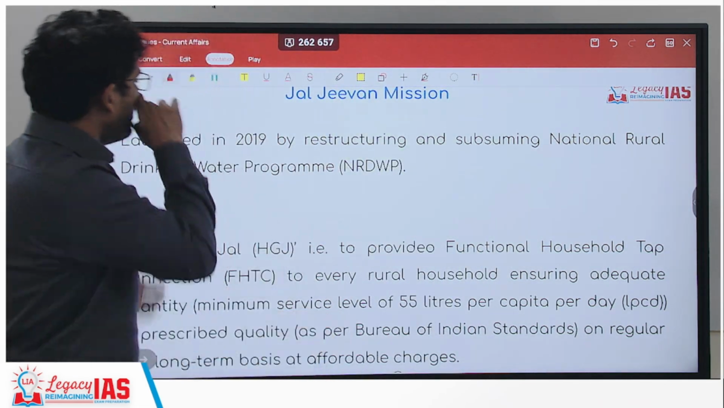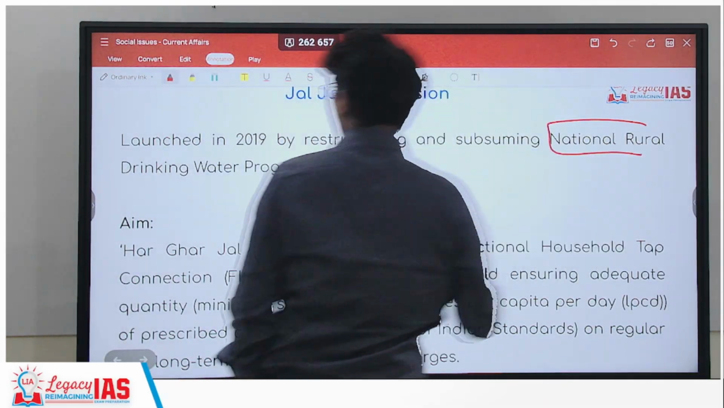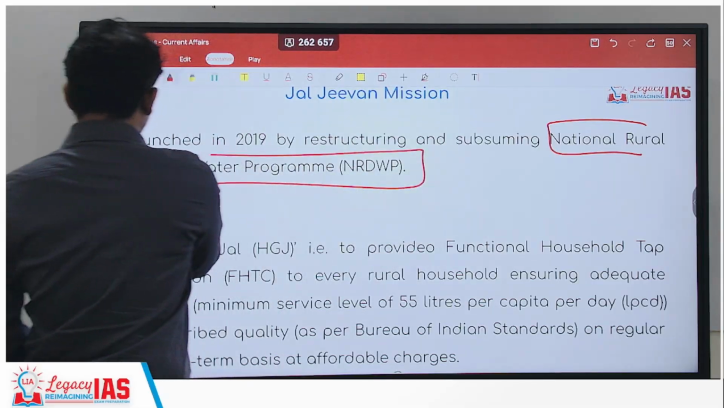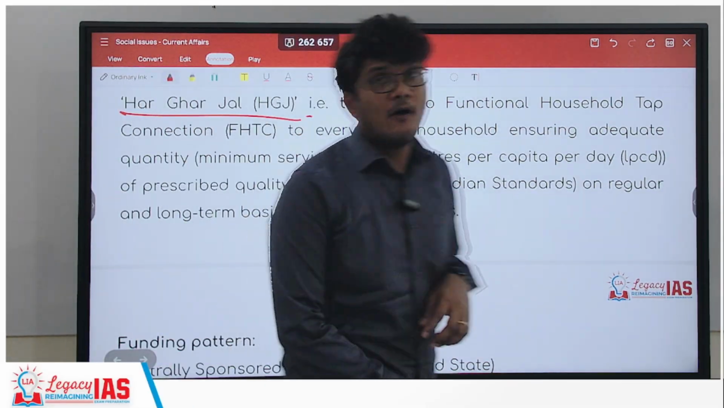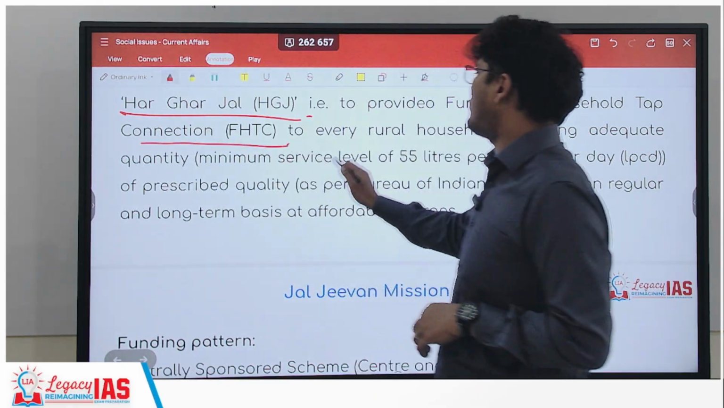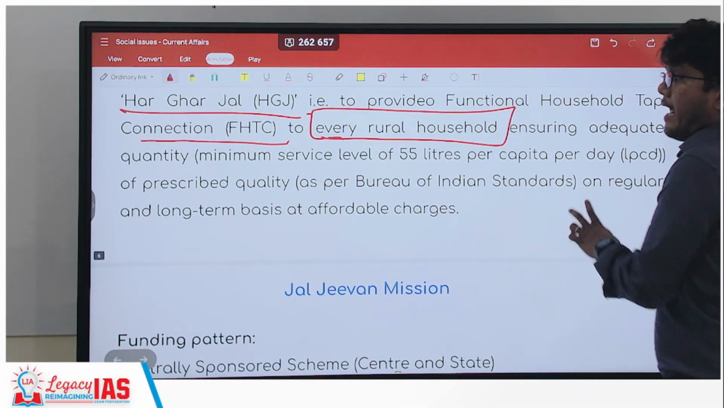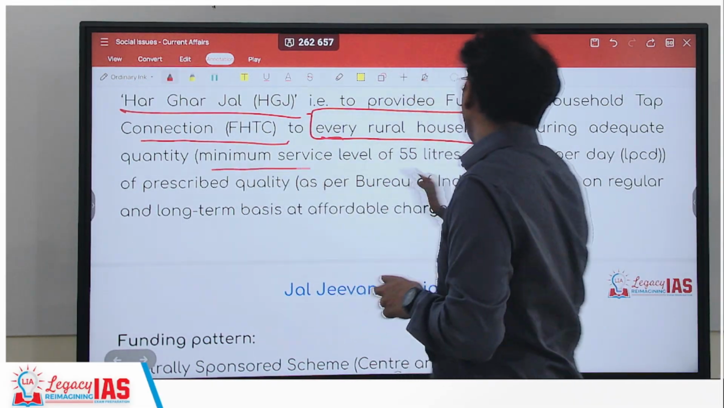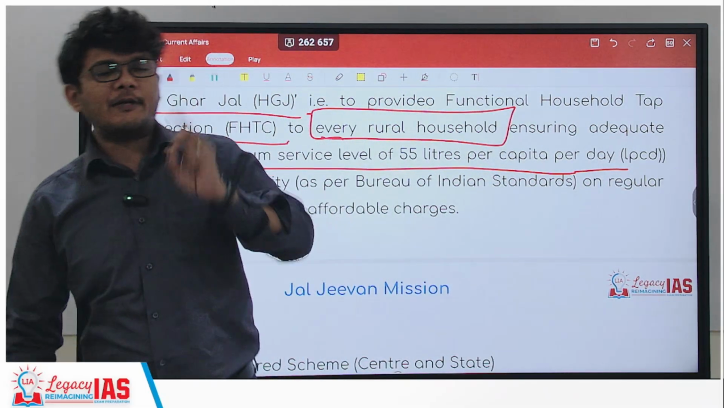You need to remember, launched by restructuring and subsuming the National Rural Drinking Water Program. What is the aim? Har Ghar Jal. That is to provide a functional household tap connection to every rural household, right? And a minimum service level of 55 liters per capita per day. LPCD means liters per capita per day.